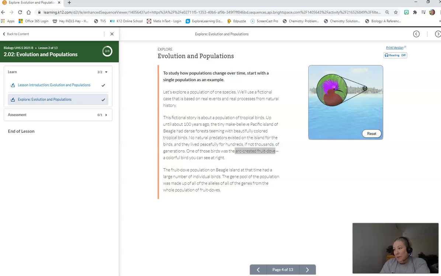The fruit dove population on Beagle Island at that time had a large number of individual birds. The gene pool of the population was made up of all of the alleles of all of the genes from the whole population of fruit doves. So there was a population of these doves that lived on this fictional island.